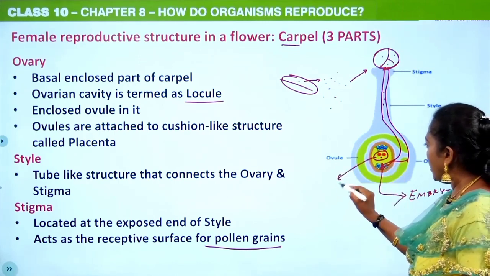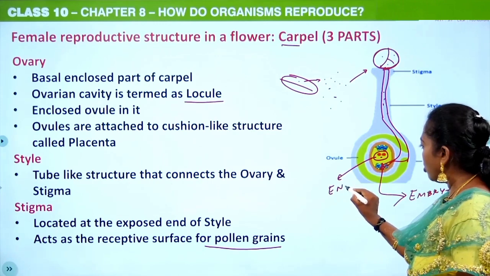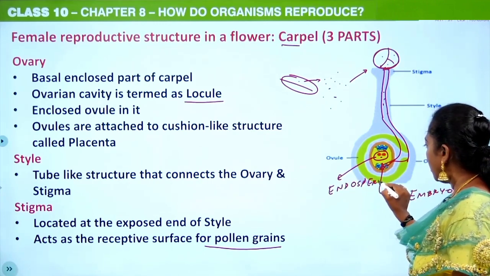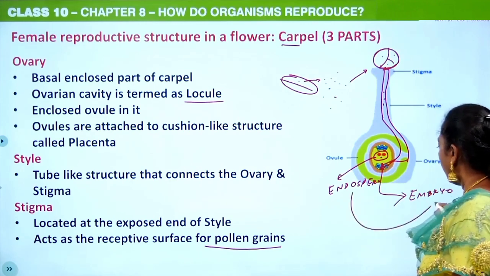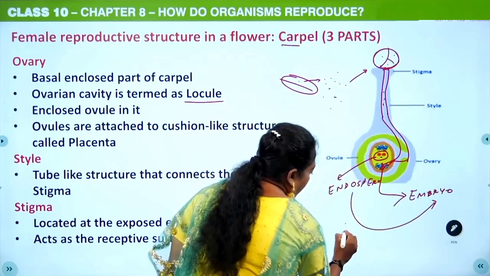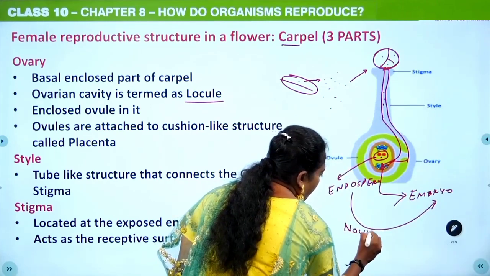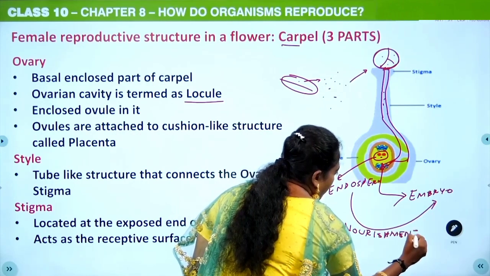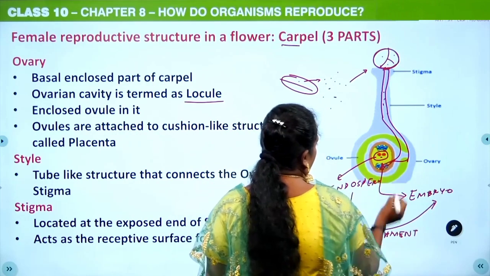This will develop into endosperm. This endosperm will provide nourishment to this growing embryo.